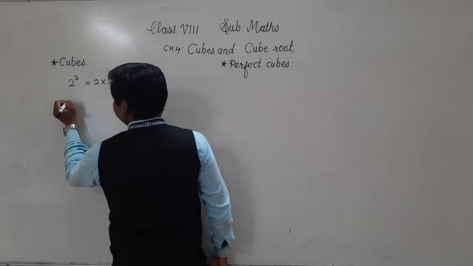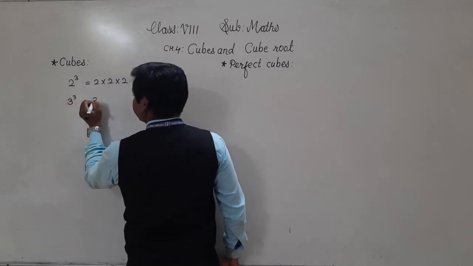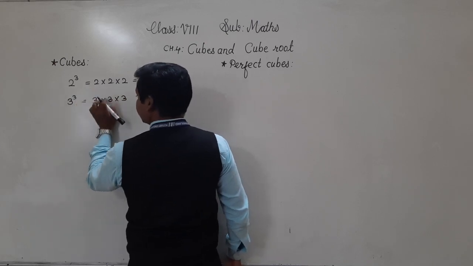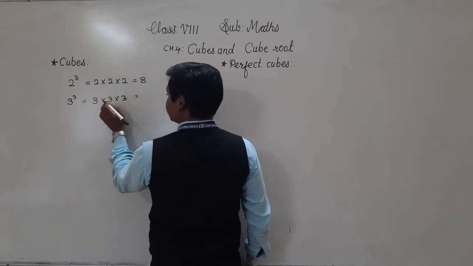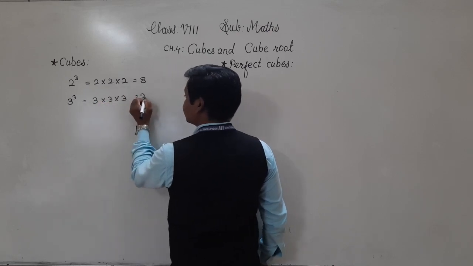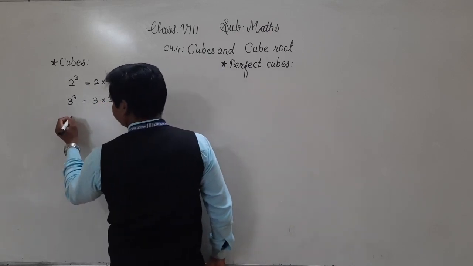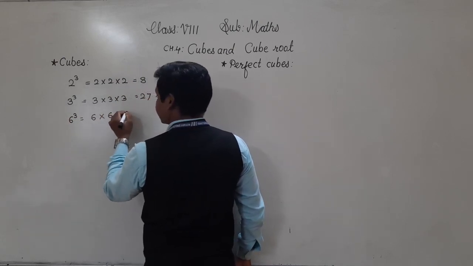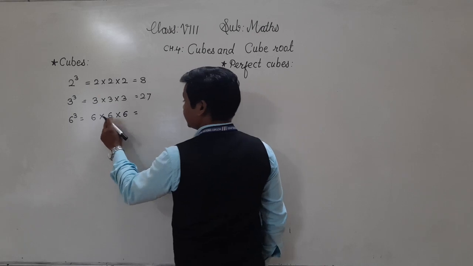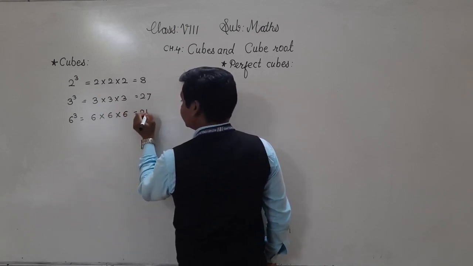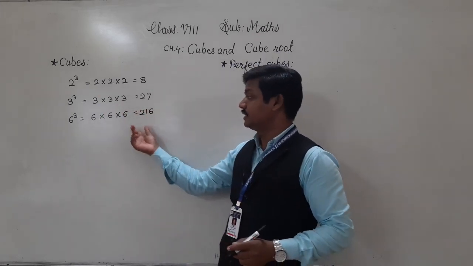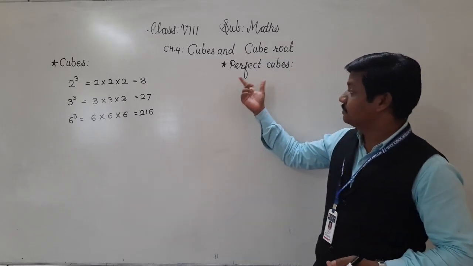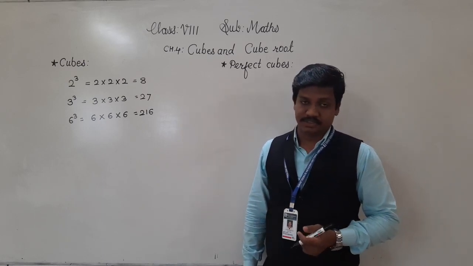Similarly, the cube of 3 is 3 into 3 into 3, 3 times multiplication of 3, that is 3 3s are 9, 9 3s are 27. Similarly, if you want to take the cube of 6, then 6 into 6 into 6. That is 6 6s are 36, 36 6s are 216. So 216 is the cube of 6. Understood?